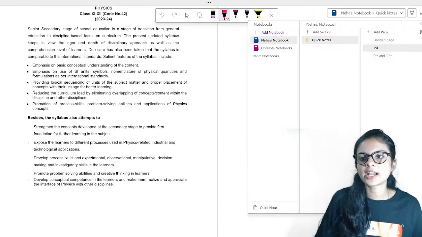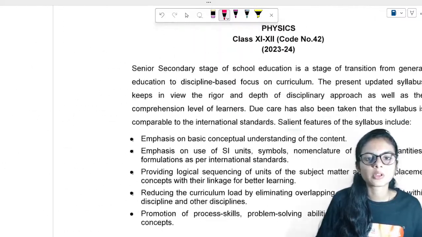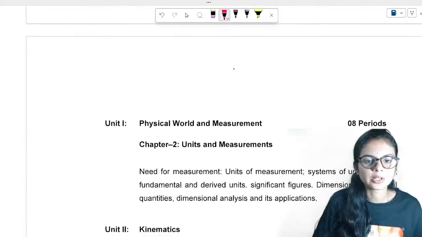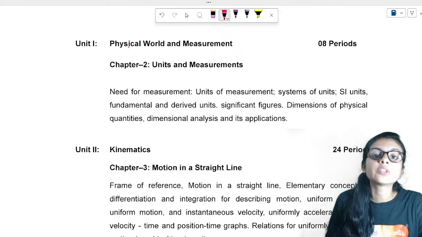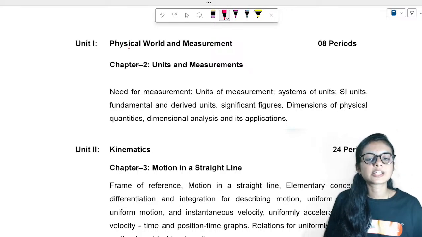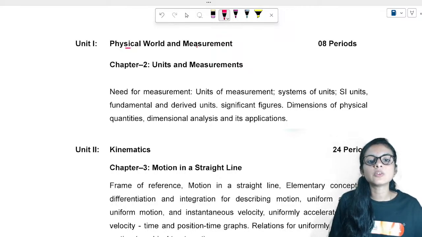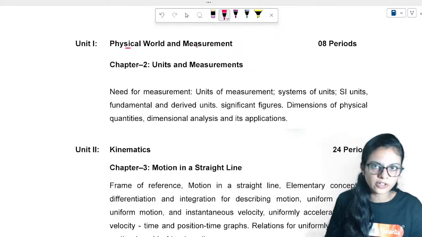Let's scroll down to your first chapter. The first chapter you are going to get in your 11th standard physics is Physical World and Measurement. Physical World is the first chapter, which introduces you to physics.